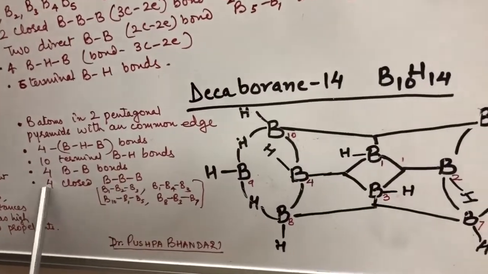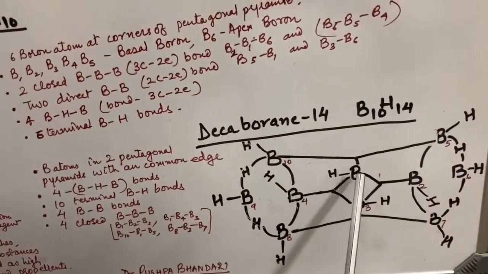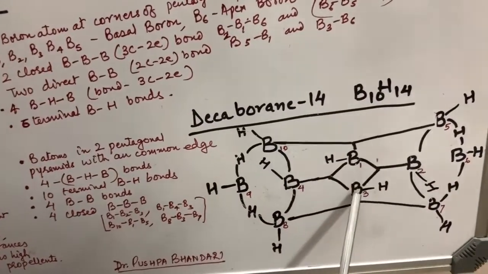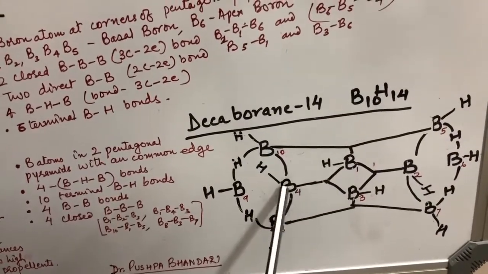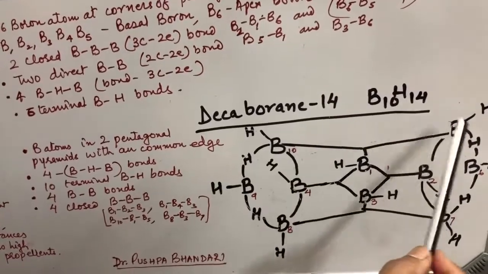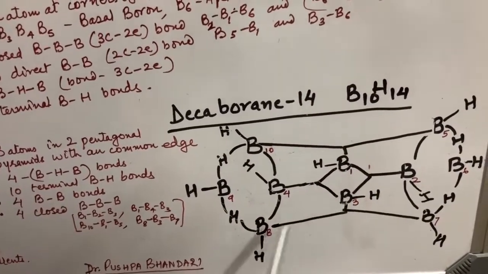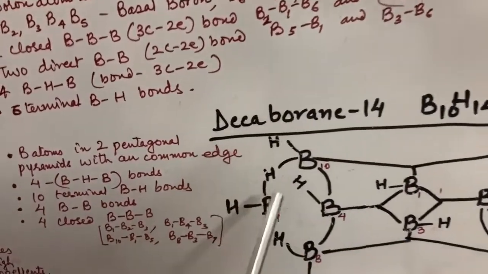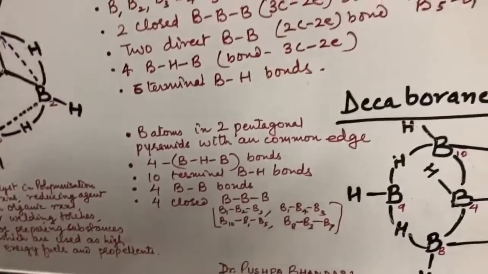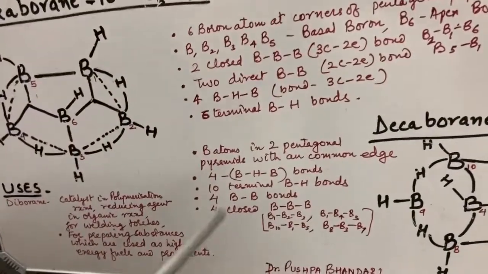Now last, 4 closed BB bonds are there. 4 closed BBB bonds: B1, B2 and B3. Another B1, B4, B5, B3. Third one B5, B1, B10 and fourth one B7, B3, B8. This type of structure is this. Now this is all about the structure of all boranes having different types of bonding in them.